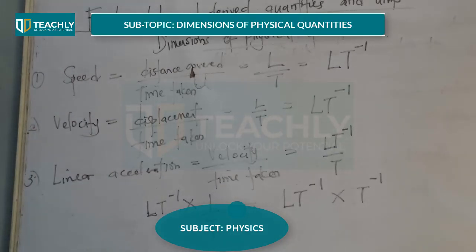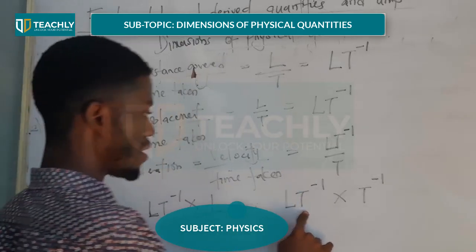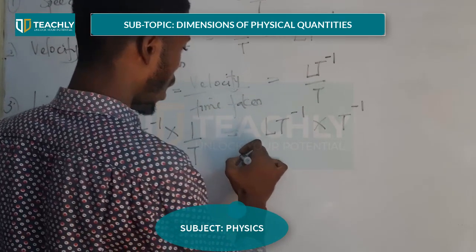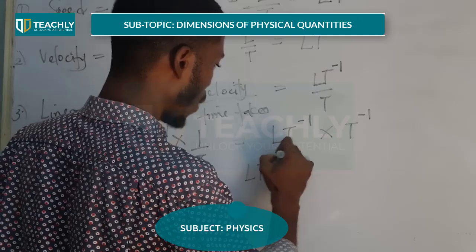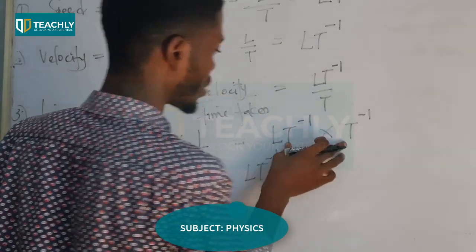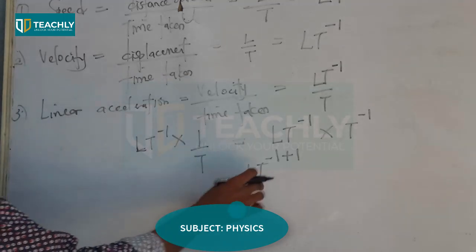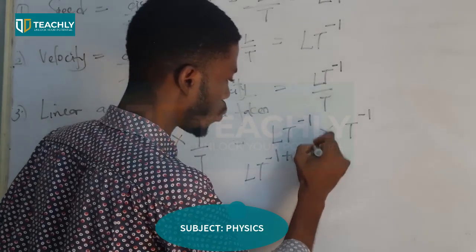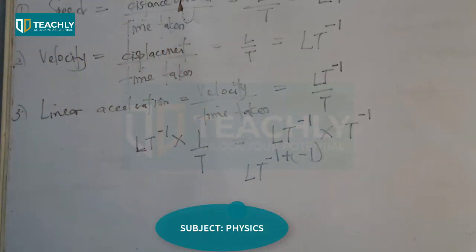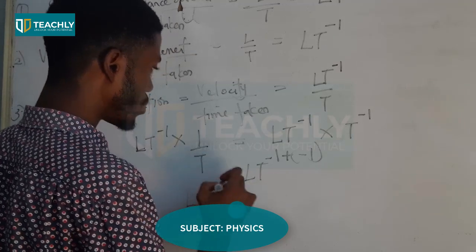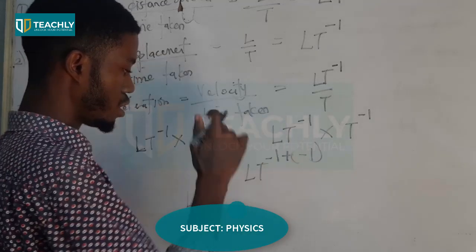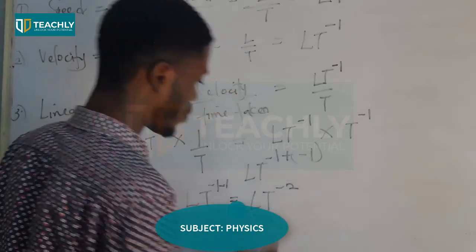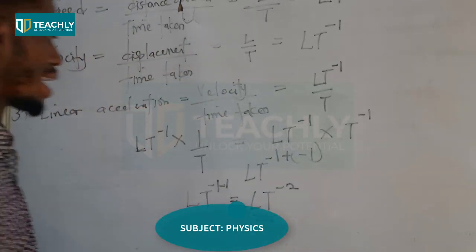From the law of indices, whenever we are multiplying, we're going to add. So we have L T minus 1 plus 1. We are simplifying it, so we're going to pick one of the T's because they are the same, and then the power minus 1 comes here. If we are multiplying, we're going to add from indices, right? So we have minus 1 plus minus 1. After making it, we have L T raised power minus 2. L T raised power minus 2.